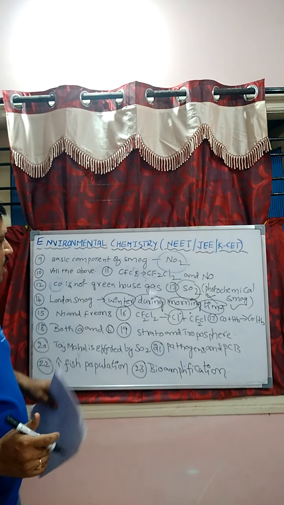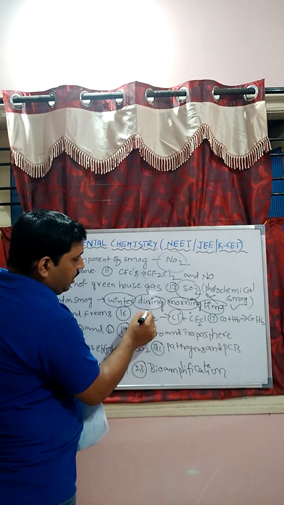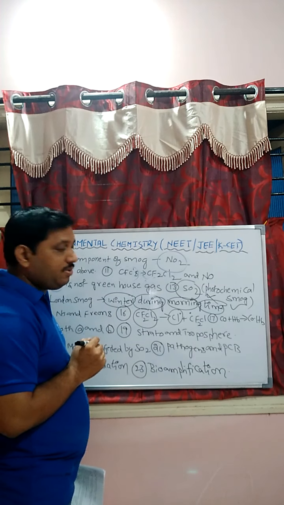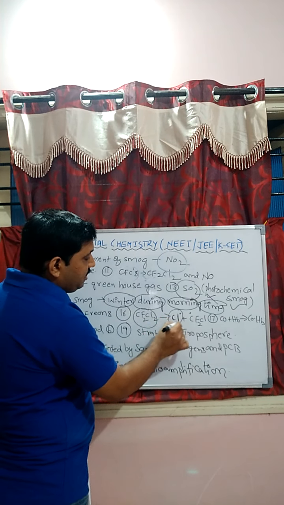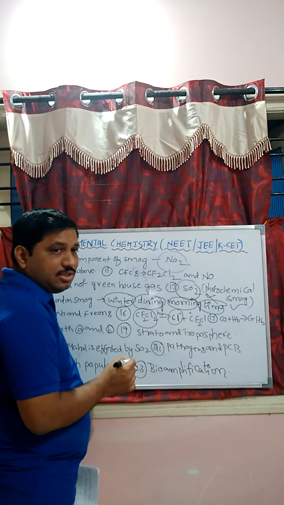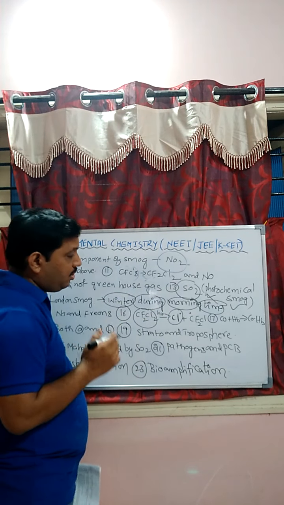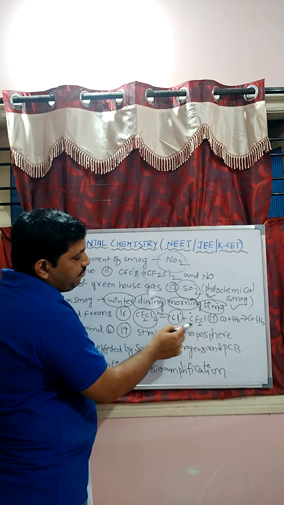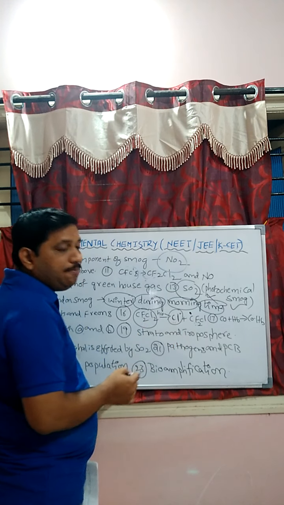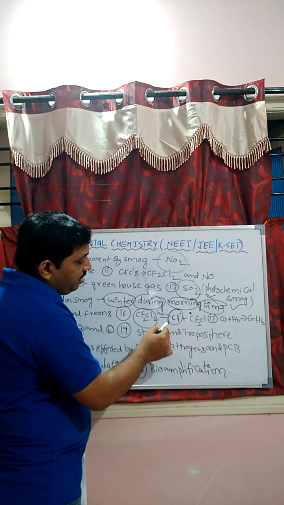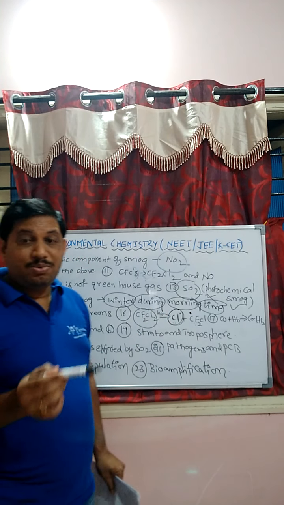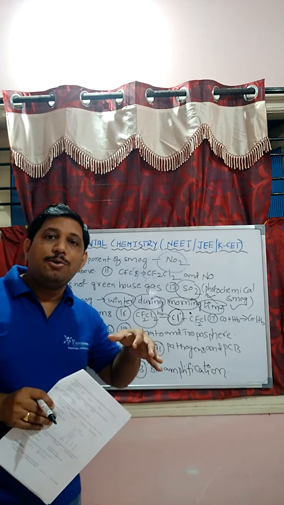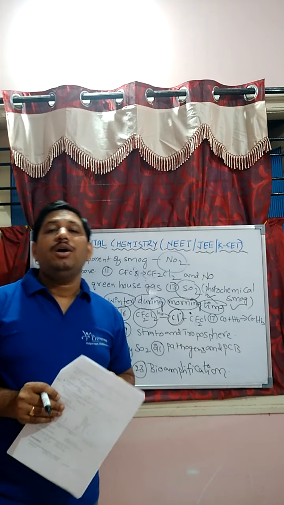That is chlorine, student. Here, what happens during the mechanism of the depletion of the ozone layer? The first step is in the presence of sunlight. When sunlight falls on the chlorofluorocarbons, they form free radicals: chlorine free radical and CF2Cl radical. This chlorine free radical is mainly responsible for the depletion of the ozone layer. Once the formation of chlorine free radical is controlled, the depletion of the ozone layer is also controlled.